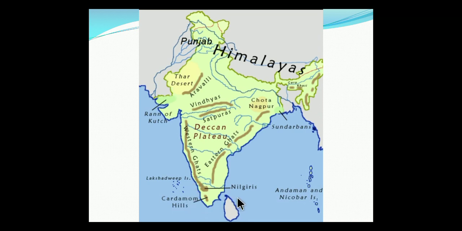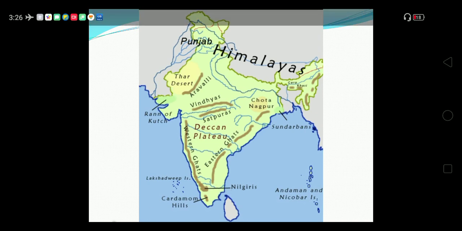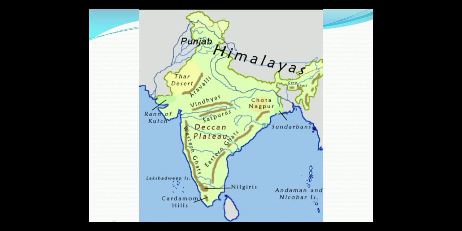Mahendragiri, at 1500 meters, is the highest peak in the Eastern Ghats. Mahendragiri you can see in this part of Odisha here. The Shirvai Hills and the Chavadi Hills are located in the south of the Eastern Ghats. Okay, hope you have got clarification till here.